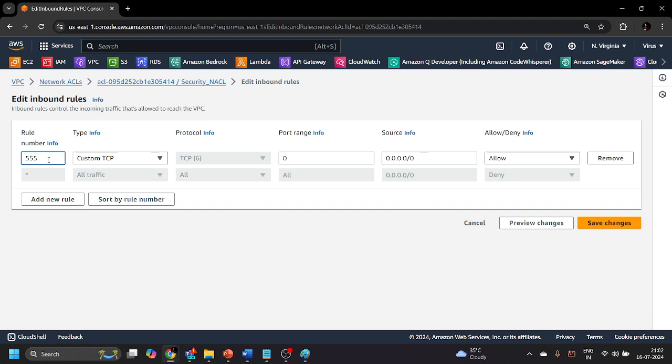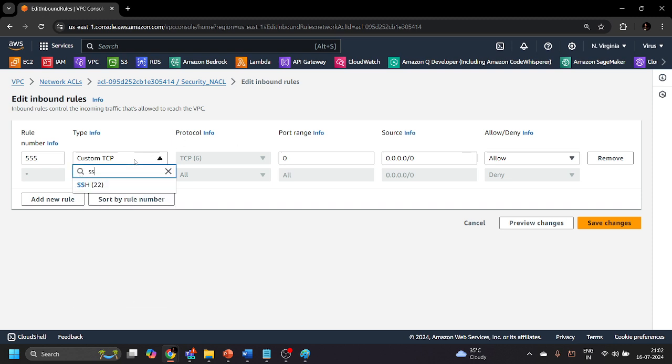Any number you can give, because this network access control list follows the numbered rule, which means, let me first finish this and I will explain this particular concept over here.